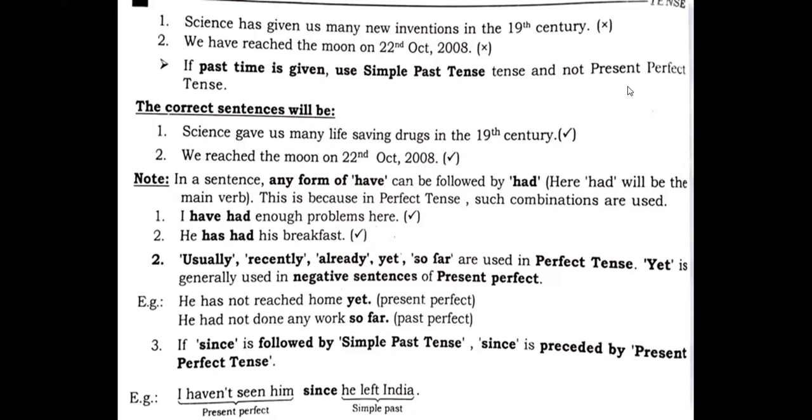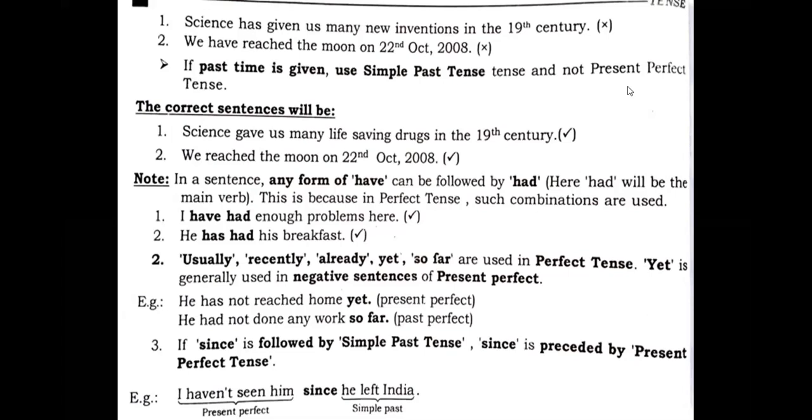Usually, recently, already, yet, so far are used in perfect tense. Yet is generally used in negative sentences of present perfect. He has not reached home yet. Now you see, this yet is used in the present, but so far is used in the past. Comparatively, it is presented to you people.